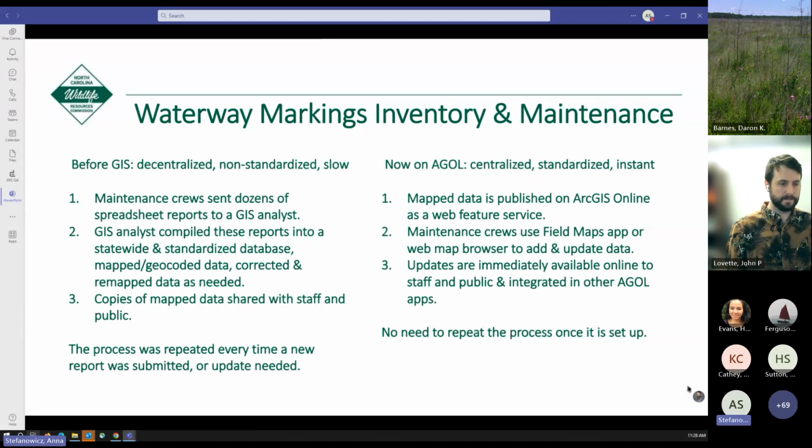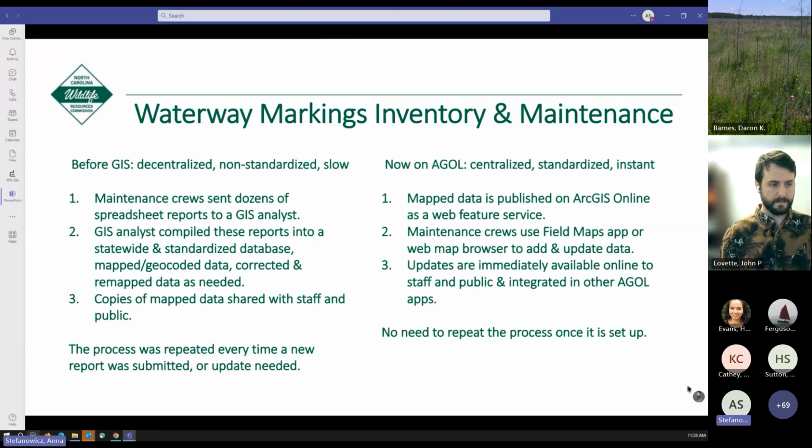Then the data had to be mapped, or geocoded as the GIS lingo is, and if there were any corrections, the data needed to be remapped.